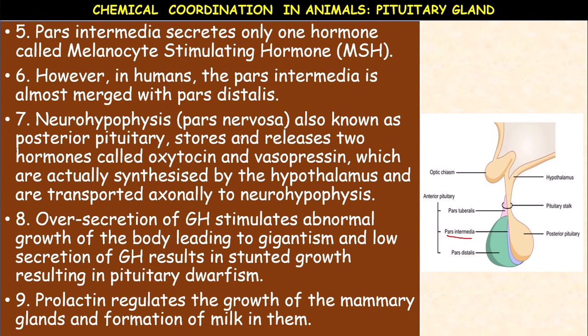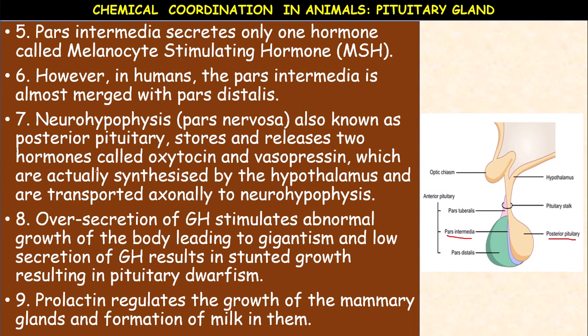Now the neurohypophysis is also called pars nervosa. Pars nervosa is also known as the posterior pituitary. It stores and releases two important hormones called oxytocin and vasopressin. In the beginning itself we have seen the posterior pituitary influences the kidney and the lactation, the breast.